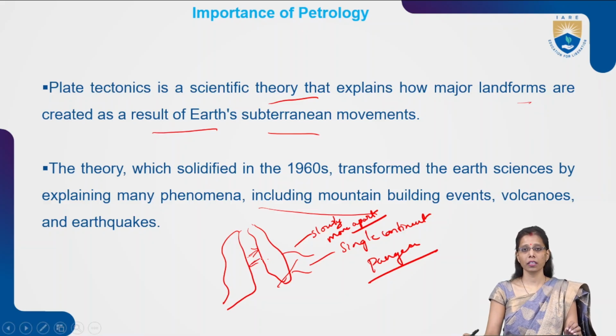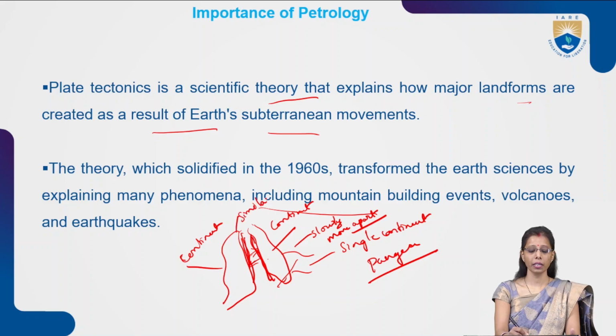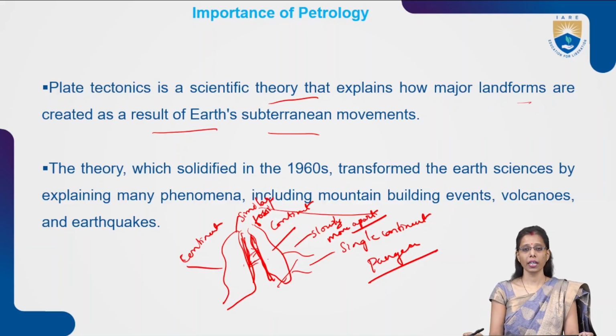So the plate tectonic theory says that before there was a single continent, which slowly divided into seven continents because of the plate movements. The proof of that is, when you check the fossils of this continent and this continent, the fossils will be similar. You have similar fossils because they were joined before and later moved apart. When you try to join them, it will look like a jigsaw puzzle.